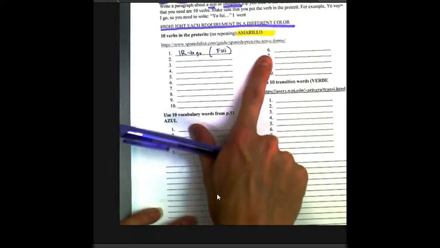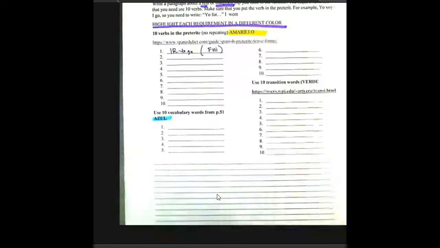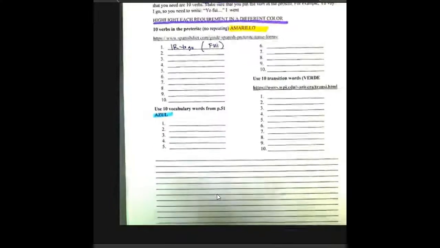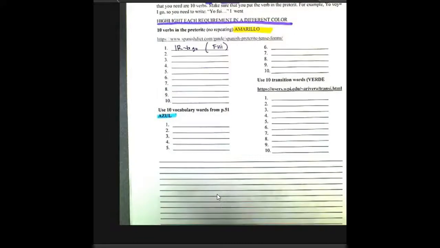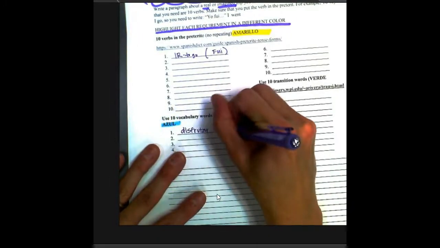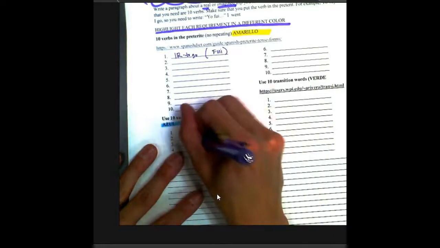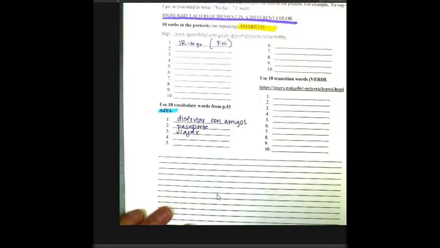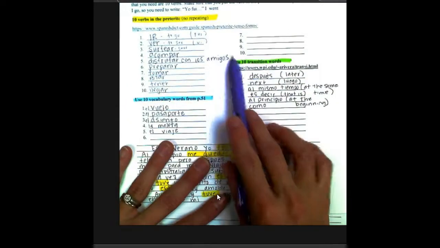You also need to include 10 vocabulary words, which you can find in your text on page 51. Those words will be highlighted in blue, azul. The last requirement is using transition words, which we'll get to in just a second. So some examples of vocab: disfrutar con los amigos, pasaporte, viajar, etc. Here's one that's already filled out.